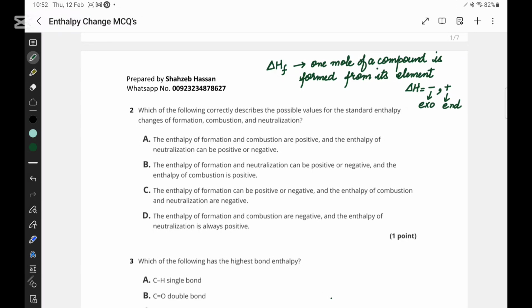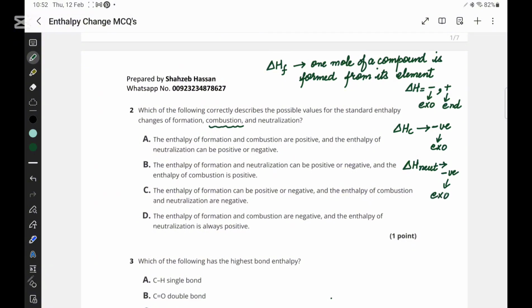Then they have told us about combustion. Remember, combustion is when one mole of a compound is burned in excess oxygen, and that is always exothermic, with a negative enthalpy change. For neutralization it is also exothermic, having a negative enthalpy change.